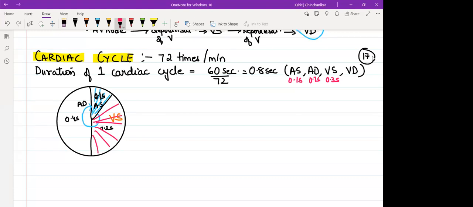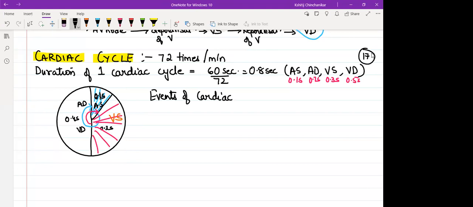Very correct, guys. Matlab, till the time they again contract. So 0.4 plus 0.1. So this pink line indicates ventricular diastole. The ventricular diastole is for how much time, guys? 0.5 second.